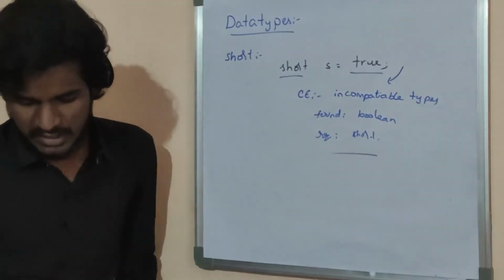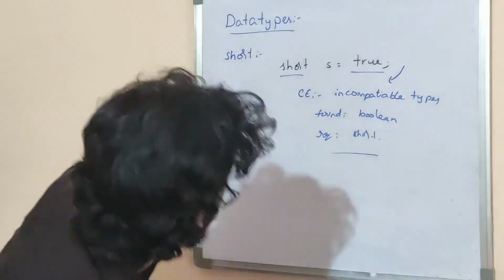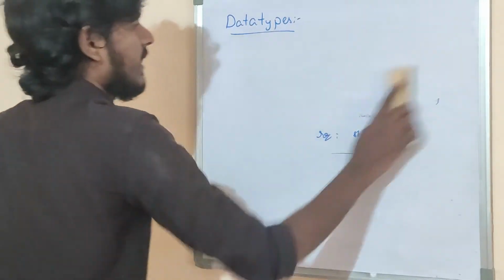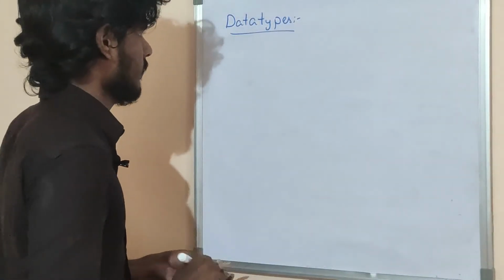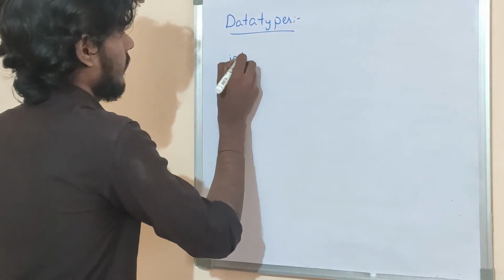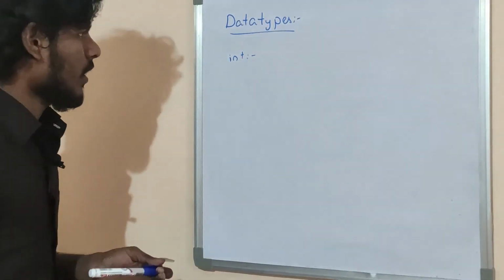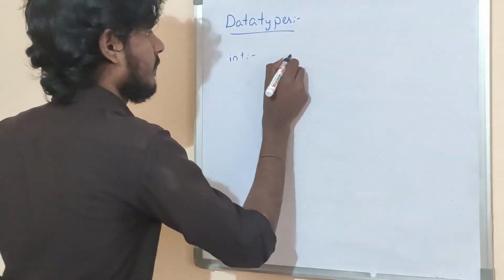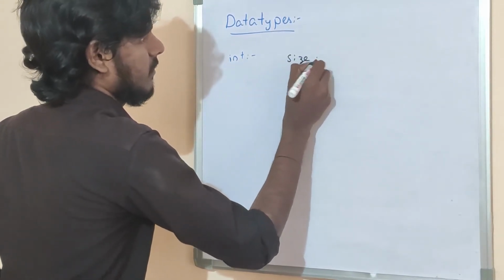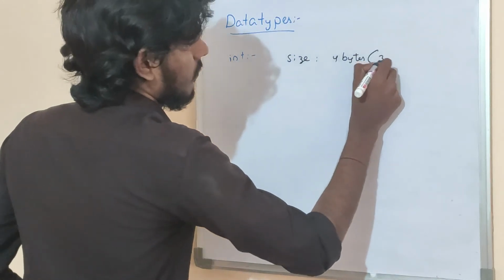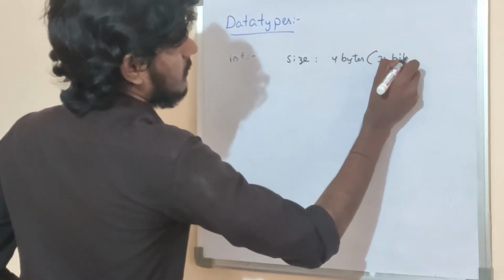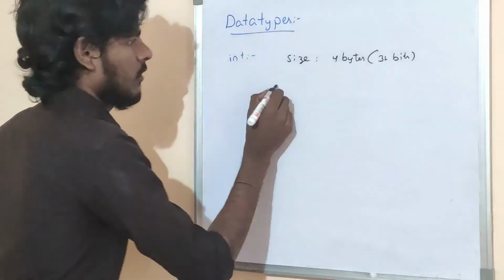Okay friends, the next concept is the int data type. What is the size of the int? Size 4 bytes, 32 bits. Okay, what is the range?